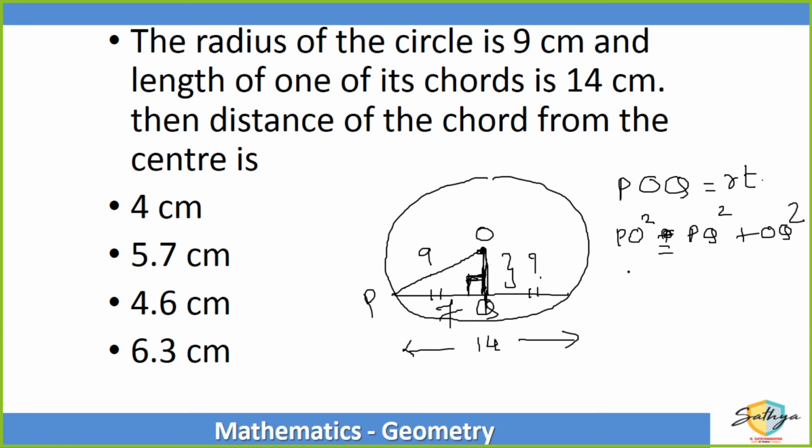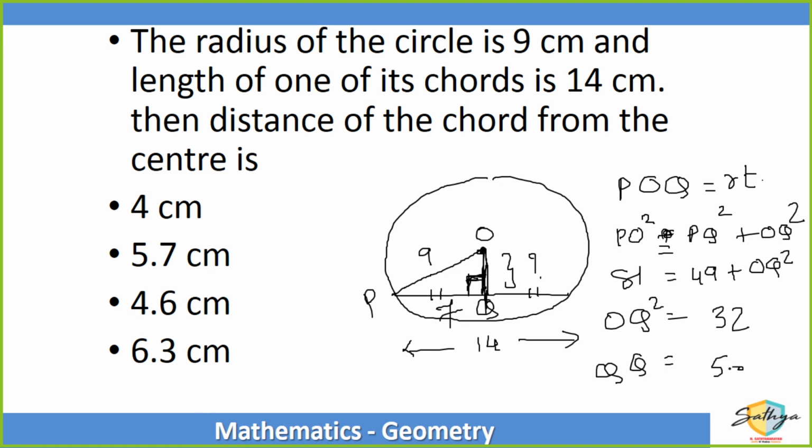So PO square 81 is PQ square 49 plus OQ square. So the square of OQ is 81 minus 49. 81 minus 49 is 32. So OQ root of 32, 5 और 6 के बीच में होगा, 5 point something, right? 25 and 36 के बीच में answer है. So answer should be 5 point something. 5.7 should be my answer. Got it?